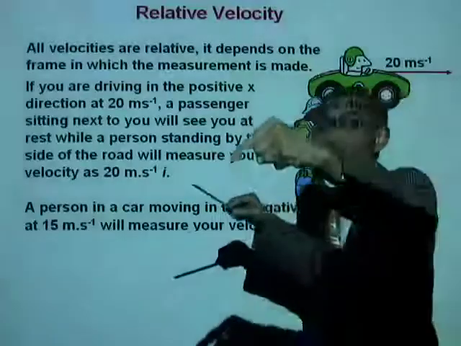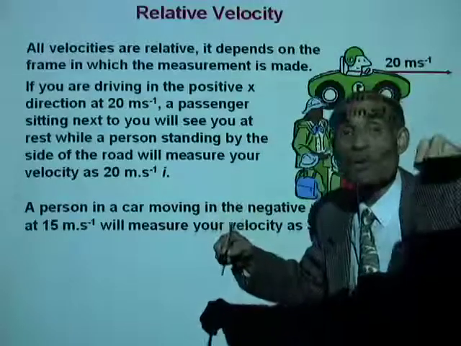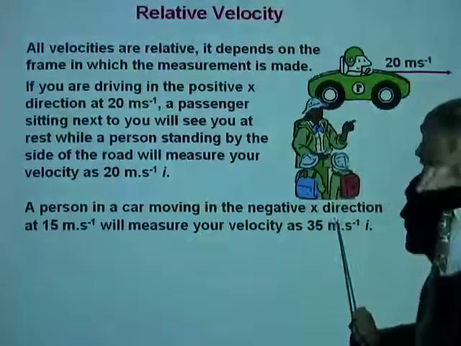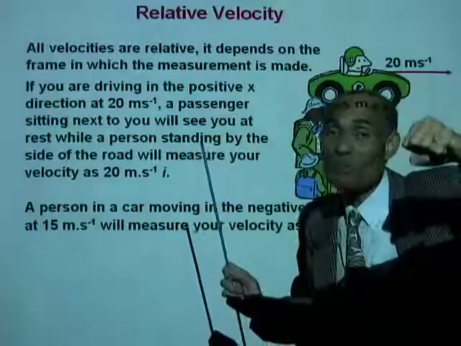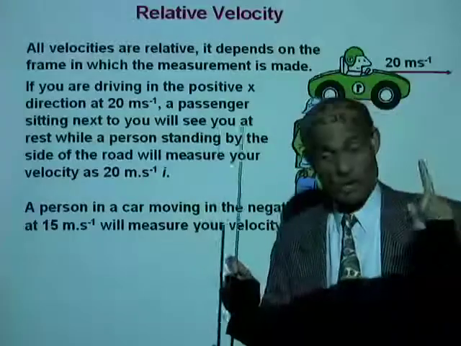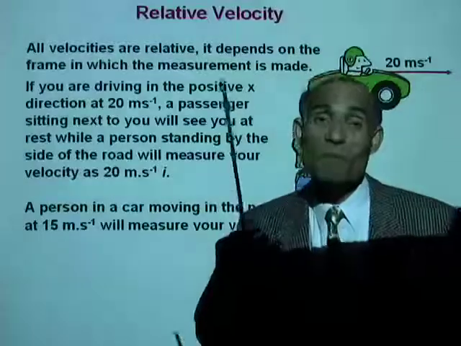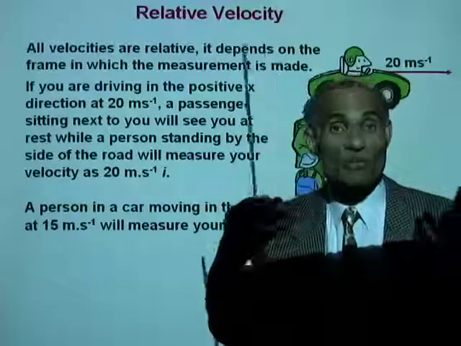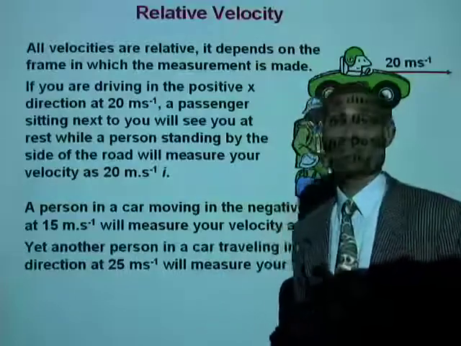A person in the other car that is moving west will measure your velocity at 35 meters per second. And that measurement is made from the frame of reference of that second car. So the velocity that you measure depends on the frame of reference from where the measurement is made.